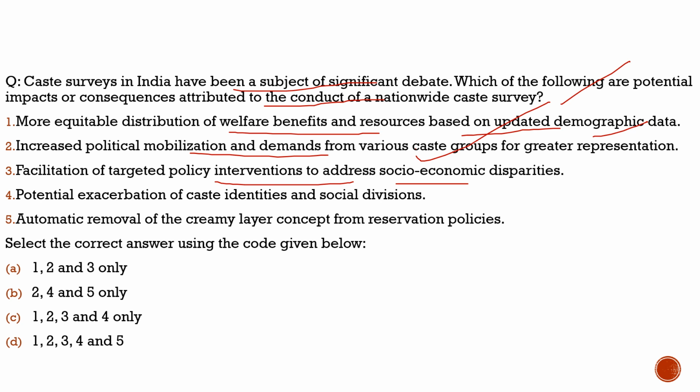Fourth statement, potential exacerbation of caste identities and social division, 100% correct. This is also one of the concerns related to it. It can further exacerbate or widen caste identities and social divisions by conducting such surveys. It is one of the major drawbacks. Fifth statement, automatic removal of the creamy layer concept from the reservation policy. This is incorrect because it is totally up to the judiciary to remove it. So the fifth statement is incorrect.